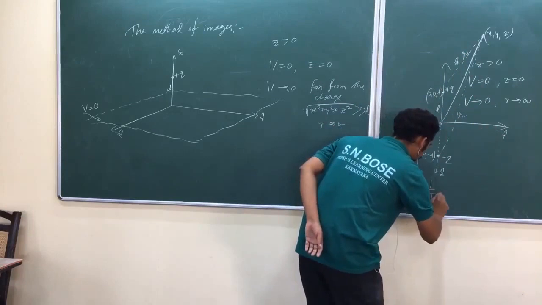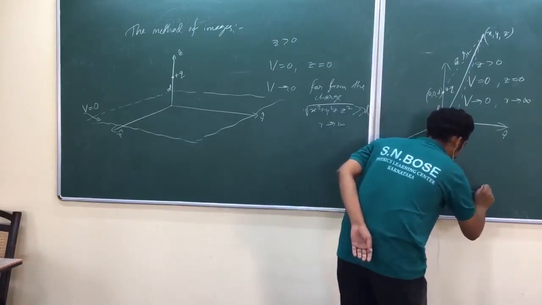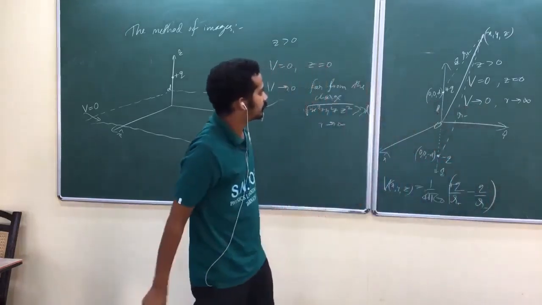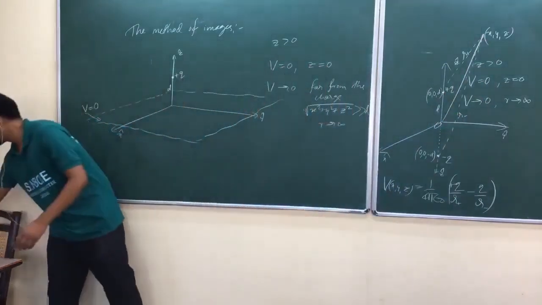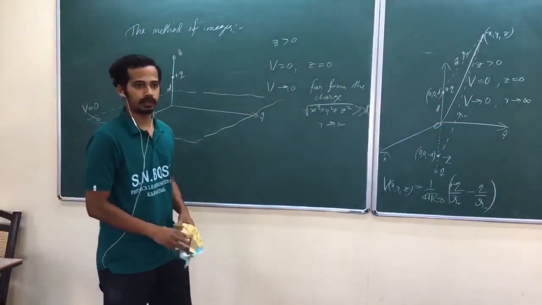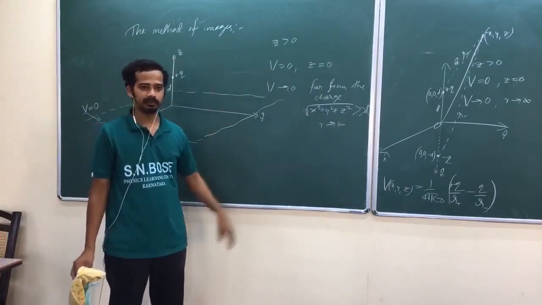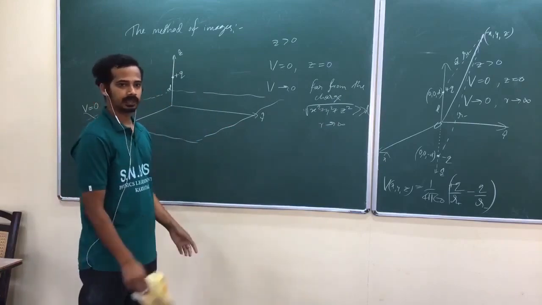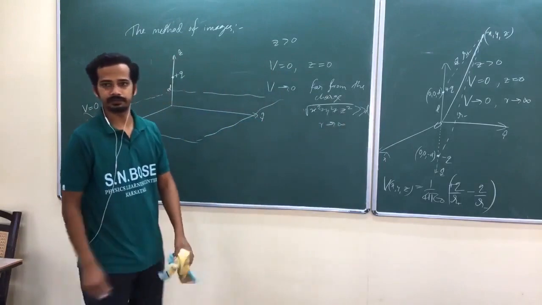The potential is 1 by 4 pi epsilon naught, times plus q by r plus minus q by r minus. Are you getting the technique? The technique is to avoid our Poisson's equation or Laplace equation, remember. The technique is to have a configuration which gives the same boundary condition.